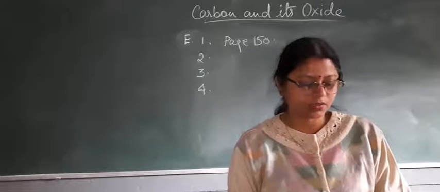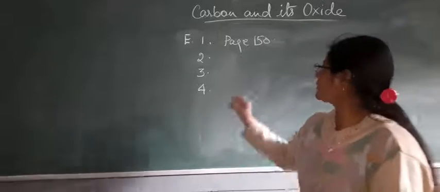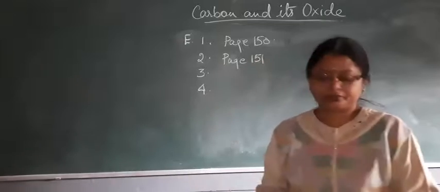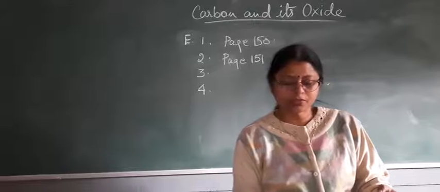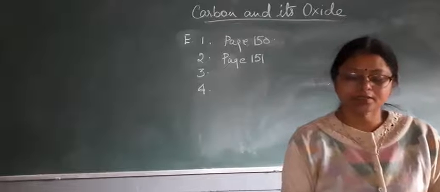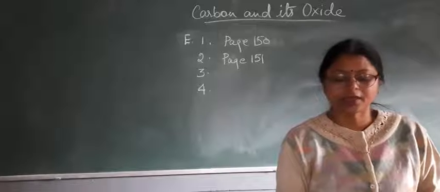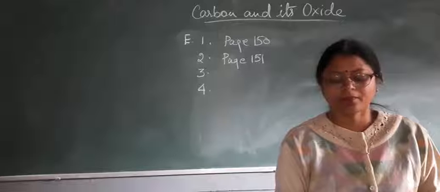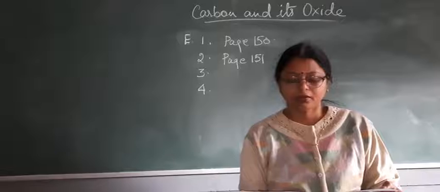So this is the next question: list the physical properties of carbon dioxide. It is given on page number 151. Six properties are given. Carbon dioxide is a colorless, odorless gas with a faint acidic taste. It is a non-poisonous gas, but its increased concentration in the air can cause suffocation.